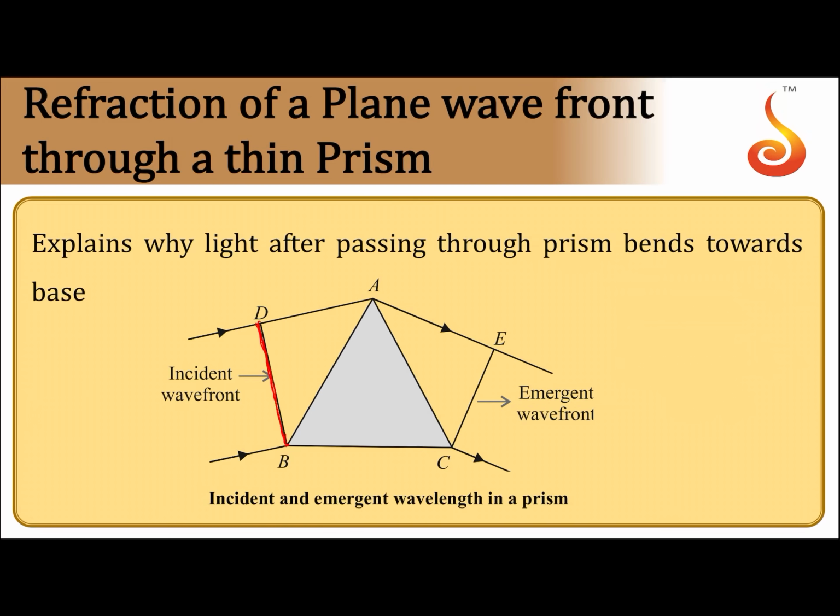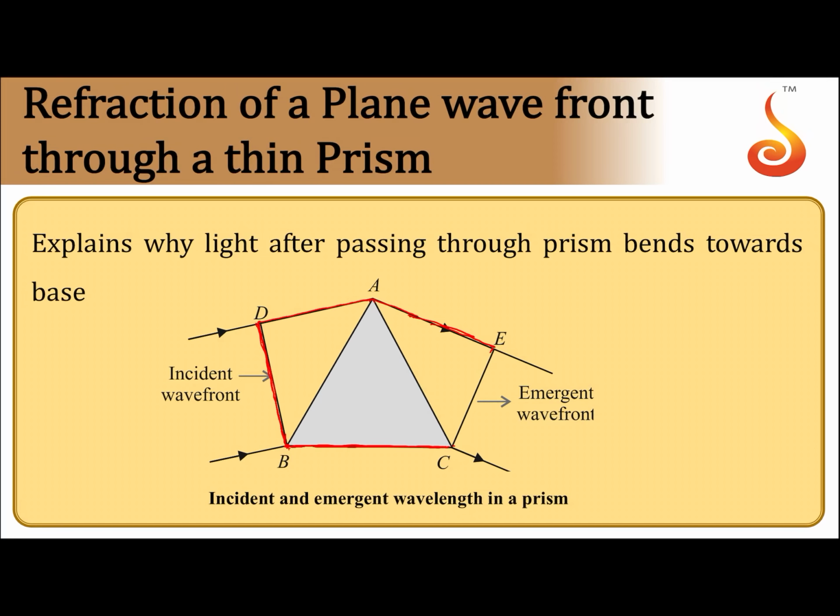Notice one thing, at B it enters into the glass medium, but at D it is still in the air medium. By the time light travels from B to C inside glass, where it travels slower, the light at D would have travelled a distance equal to DA plus AE.